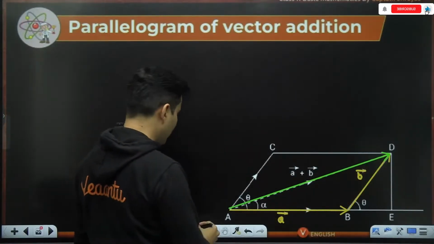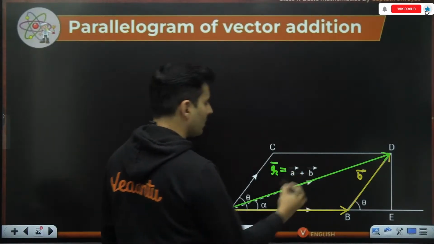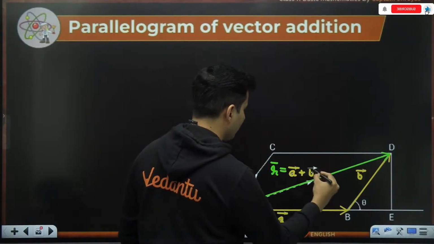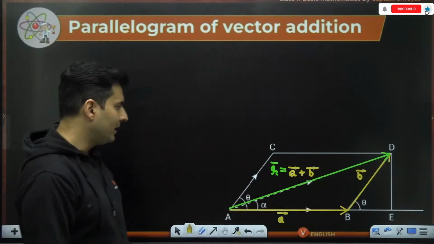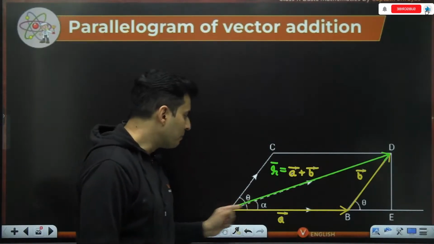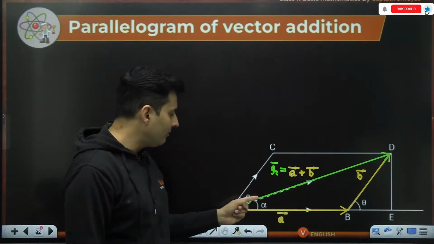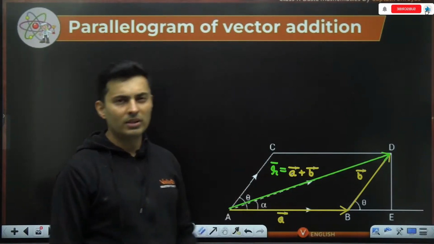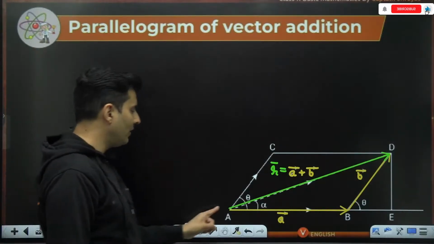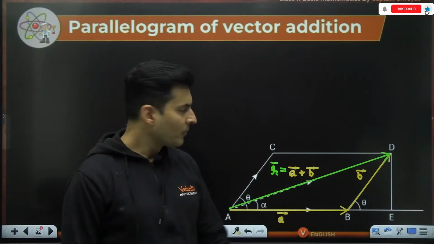This is vector A bar plus B bar, which is also our resultant vector. I want to find out the magnitude of the resultant. I also want to find out the angle which the resultant makes with any of these vectors. So our target is to find the green vector and in what direction it is. That's the whole idea.